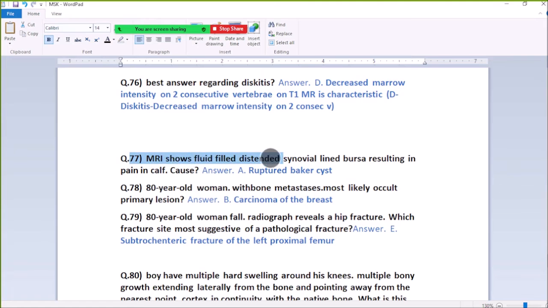77. A fluid-filled degenerate synovial lining bursts, resulting in pain, and causes a ruptured Baker's cyst.